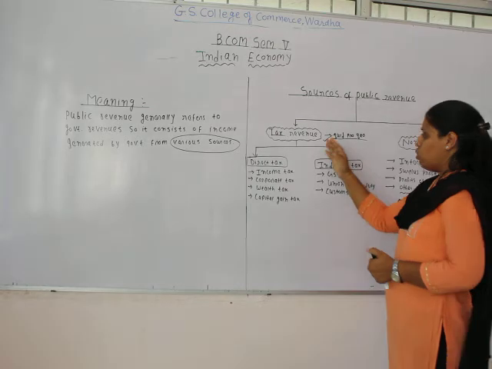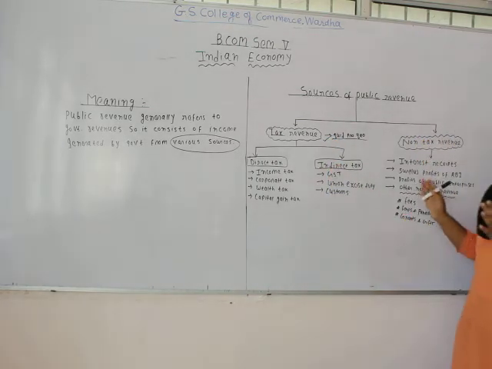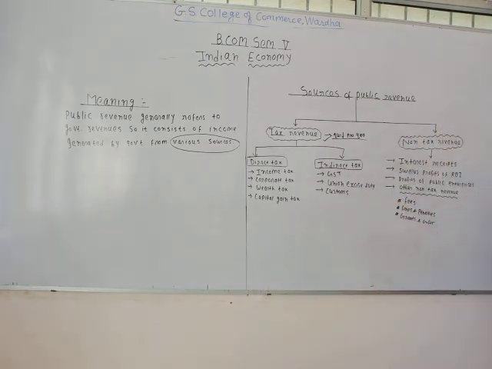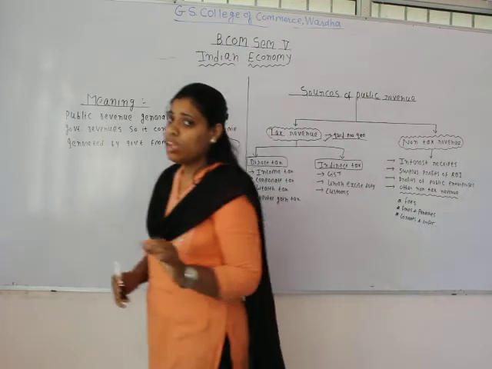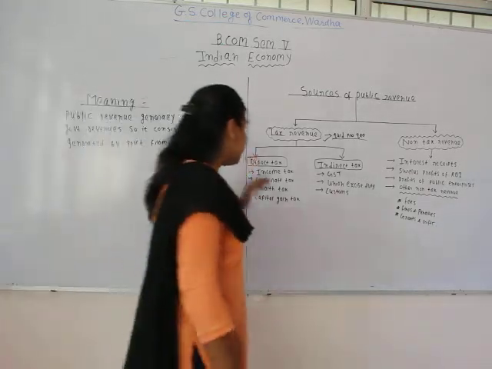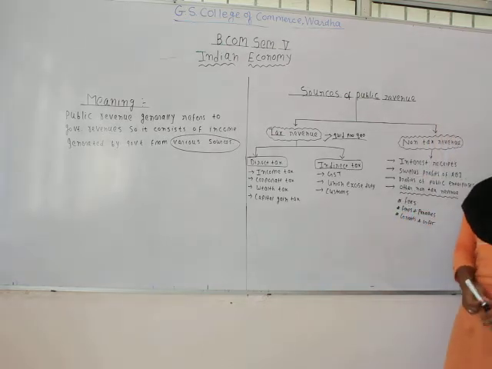Tax revenue is again categorized under two main heads, that is direct tax and indirect tax. Now what is basically direct tax? Direct tax is a tax which is levied on the income of a person or the income of an artificial person. In case of direct tax, the incidence of taxation and the burden of payment are on the same person.